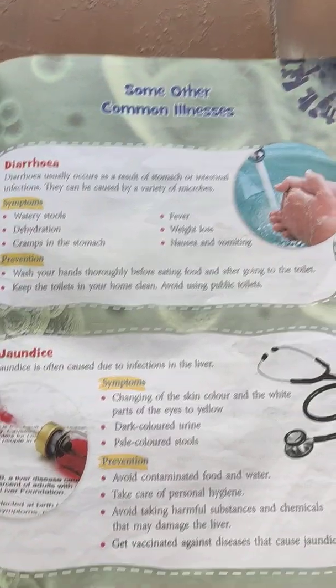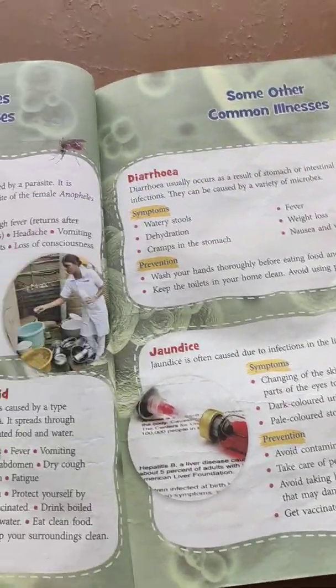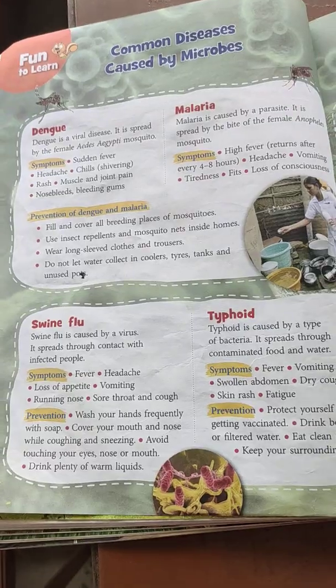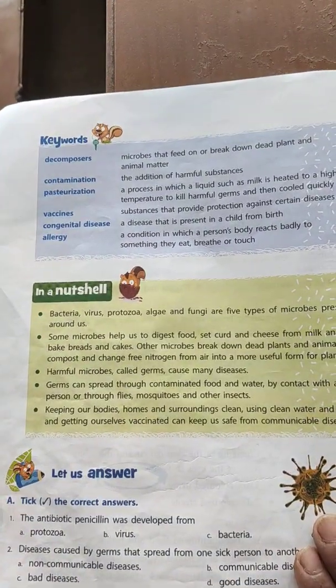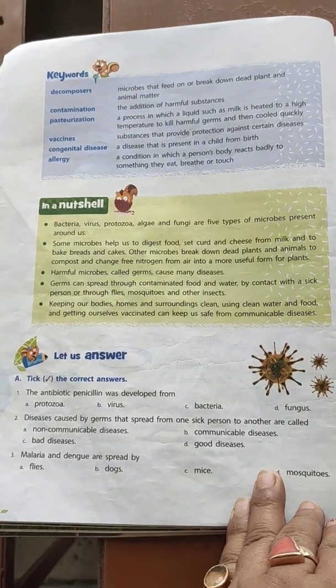So this is all about chapter 9, Germs and Diseases. Please read the chapter thoroughly, understand the things and go through the key words in a nutshell to understand the chapter in a better way.